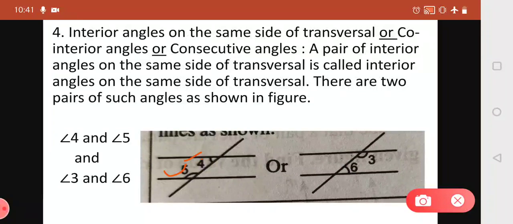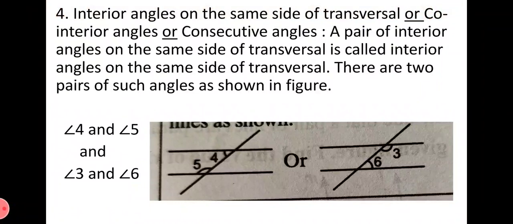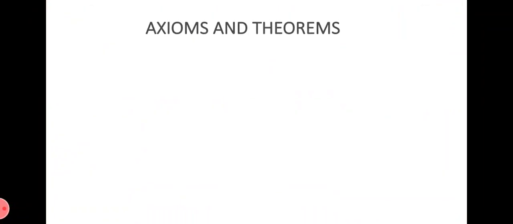Angle 4 and angle 5 are interior angles, that is one condition, and another condition is that they both lie on the same side, that is the left hand side of the transversal. Another pair of co-interior angles is angle 3 and angle 6. Both are interior angles, and both lie on the right hand side of the transversal. So such angles are called interior angles on the same side of transversal, or co-interior angles. This is the last pair of angles.